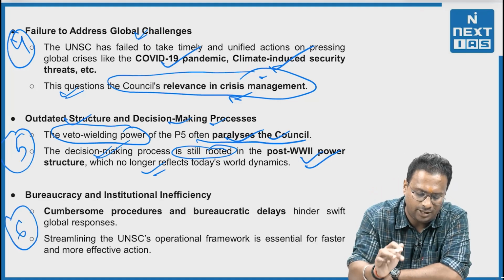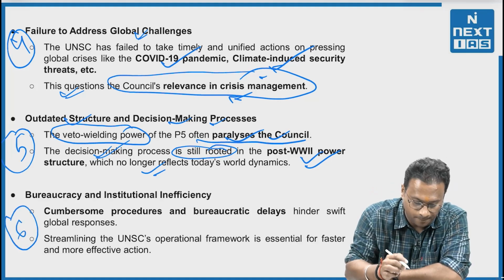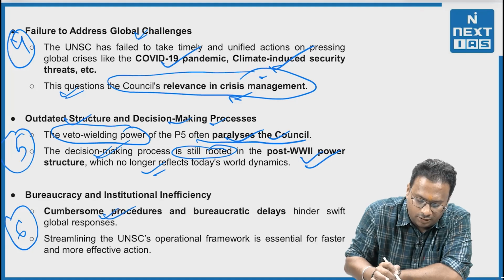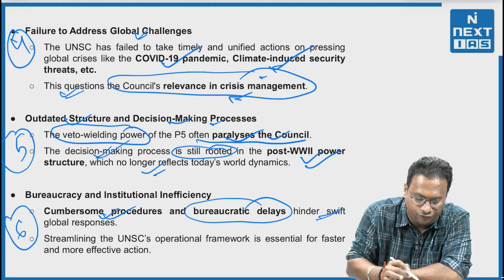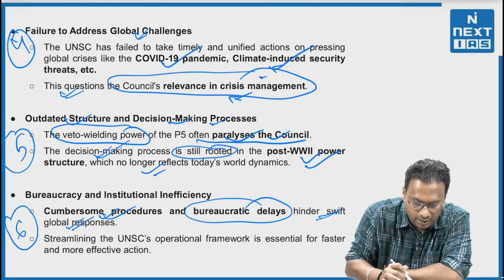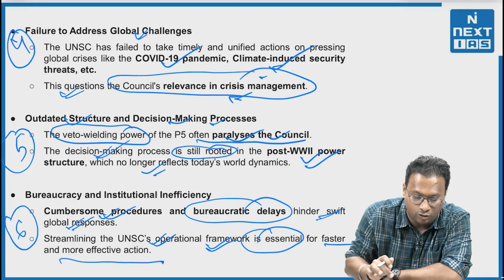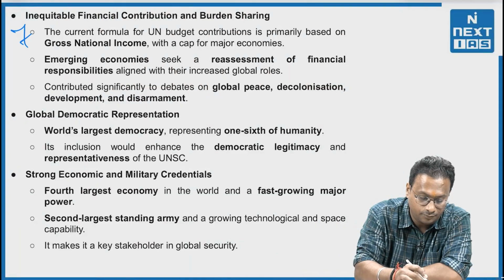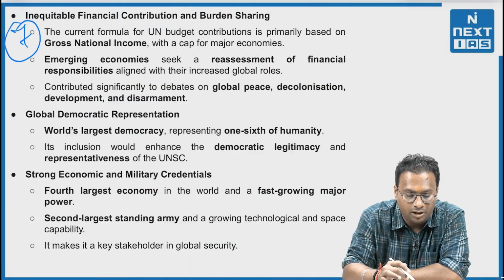Sixth, bureaucracy and institutional inefficiency. How? The cumbersome procedures and bureaucratic delays hinder swift global responses, and streamlining the UNSC's operational framework is essential for faster and more effective action. Seventh, inequitable financial contribution and burden sharing. How?